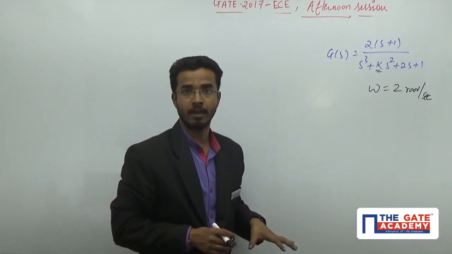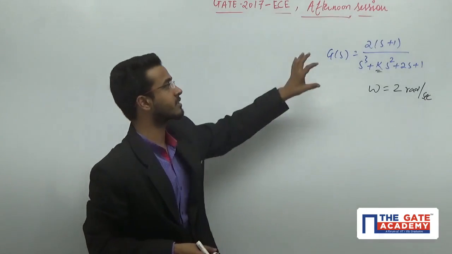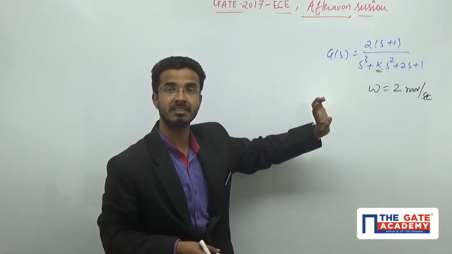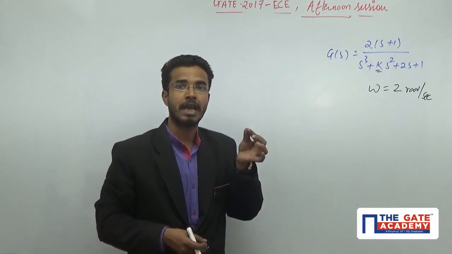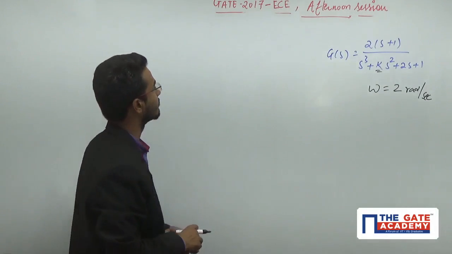And we know whenever they ask about the resonant frequency of the system, that means my system will become marginally stable at that time. That means you have to calculate the value of K for which your system will become a marginally stable system.